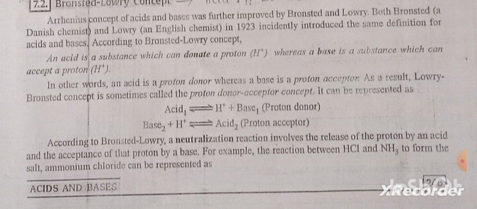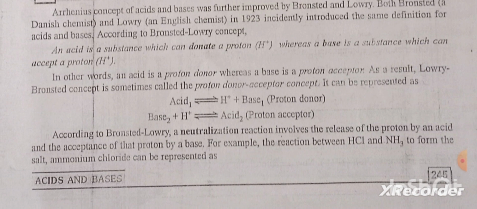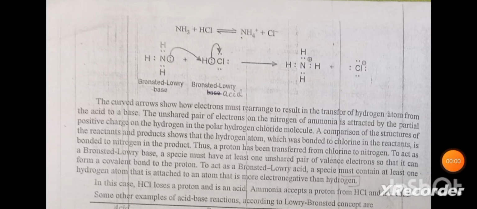According to Bronsted-Lowry, a neutralization reaction involves the release of a proton by an acid and the acceptance of that proton by a base. For example, the reaction between HCl and NH3 to form the salt ammonium chloride can be represented as: the curved arrows show how electrons must rearrange to result in the transfer of a hydrogen atom from the acid to a base. The unshared pair of electrons on the nitrogen of ammonia is attracted by the partial positive charge on the hydrogen in the polar hydrogen chloride molecule.